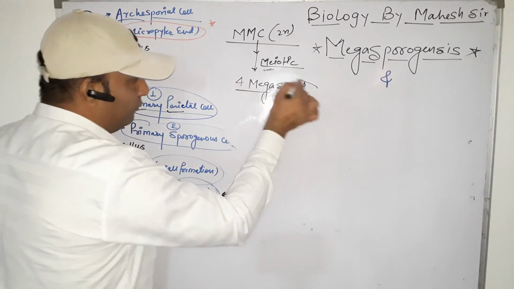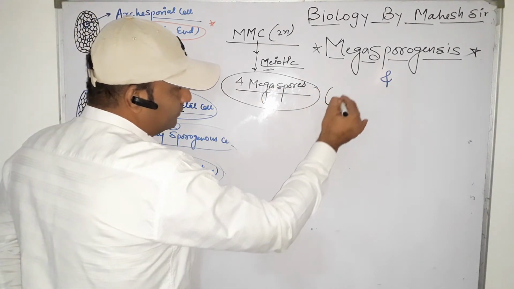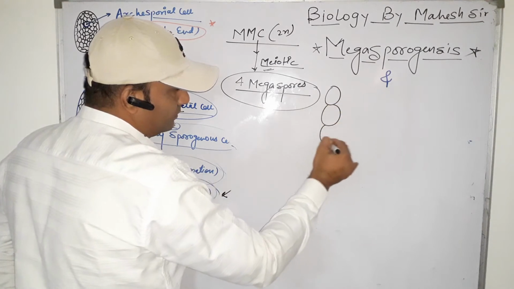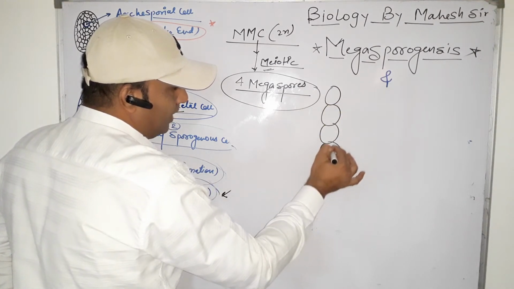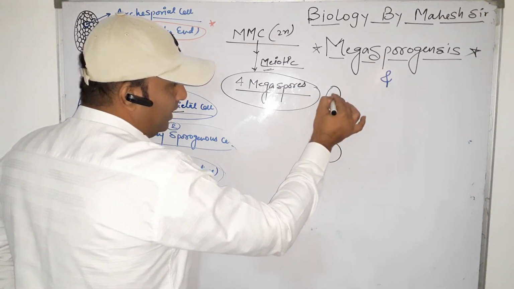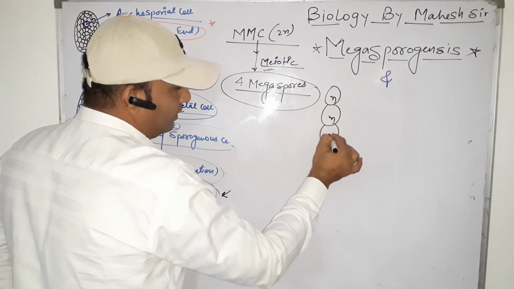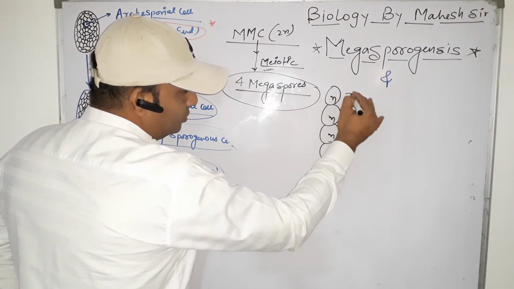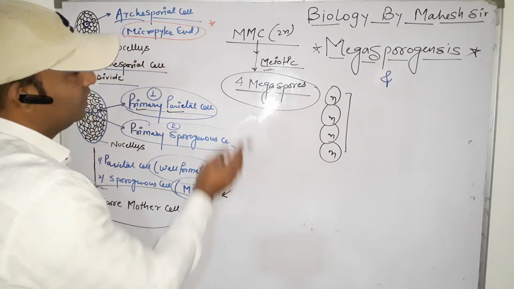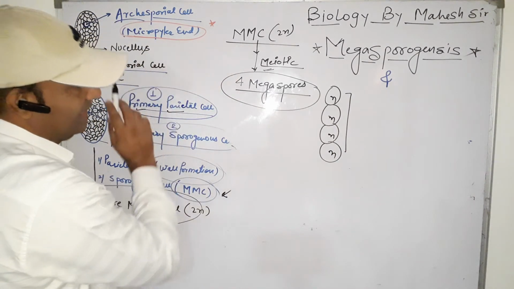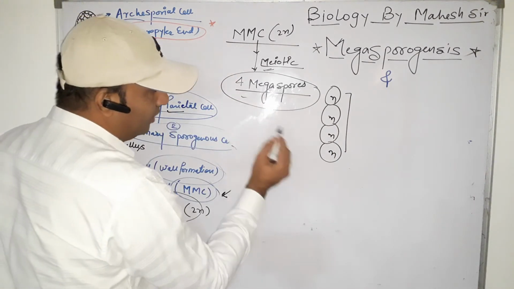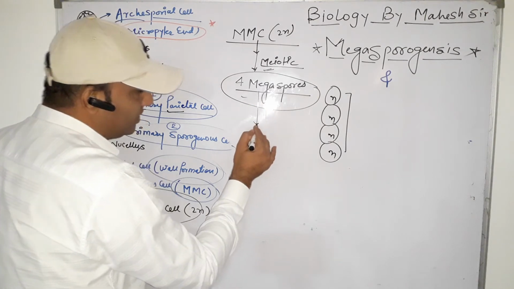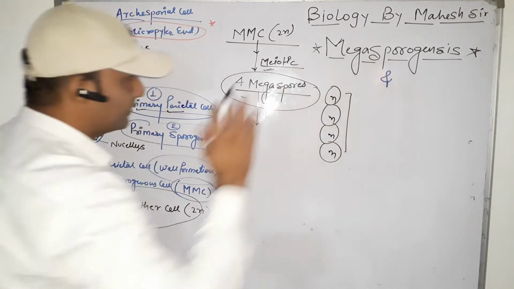These 4 megaspores are in this position and all are in haploid condition. So all the 4 megaspores develop from the MMC cell. Clear? This 4 megaspore formation is called megasporogenesis.